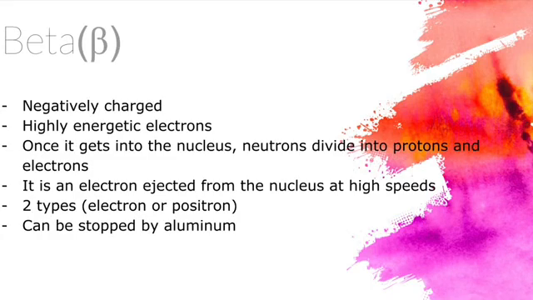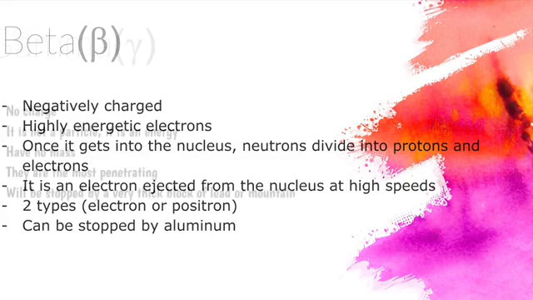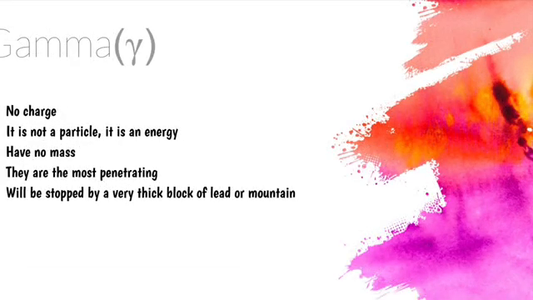Beta particles are negatively charged and are highly energetic electrons. Once it gets into the nucleus, neutrons divide into protons and electrons. It is an electron ejected from the nucleus at high speed. It can be stopped by aluminum. Gamma rays have no charge, and it is not a particle at all. It's an energy. It has no mass, and they're the most penetrating, which means that they're most dangerous to humans. It can be stopped by a very thick block of lead.